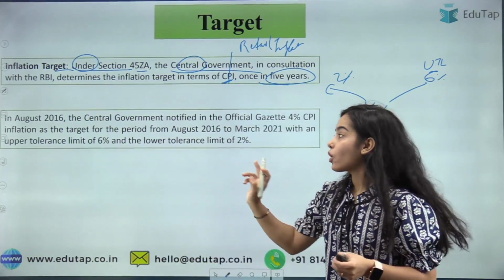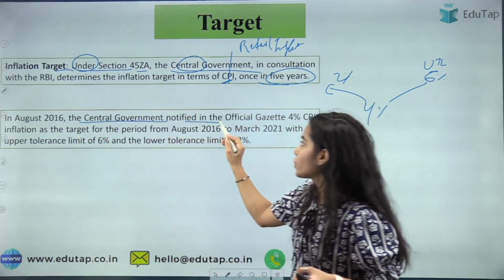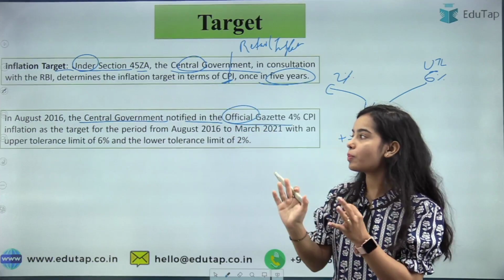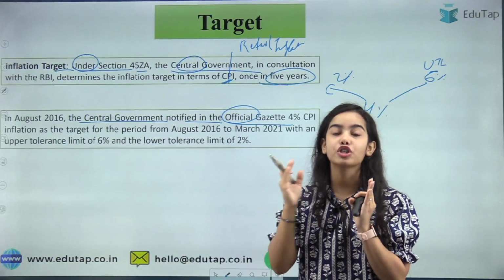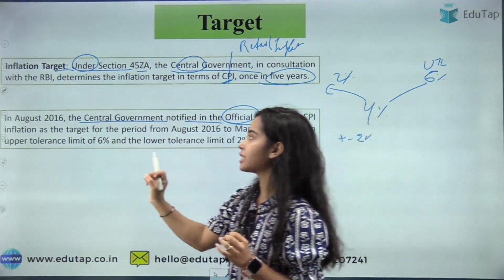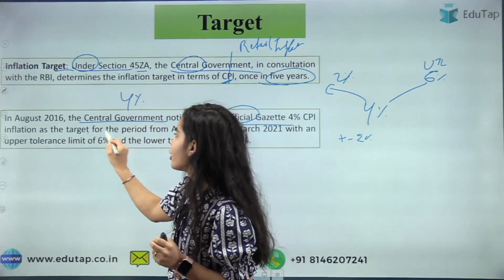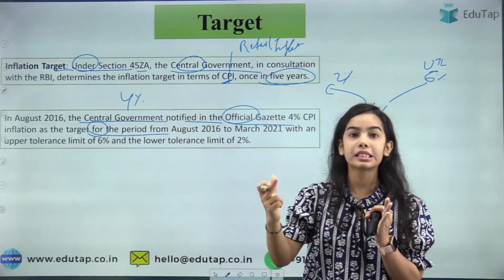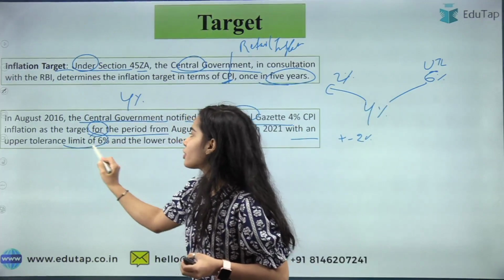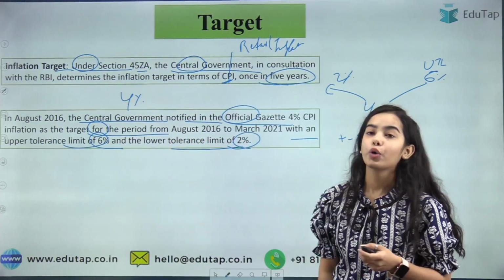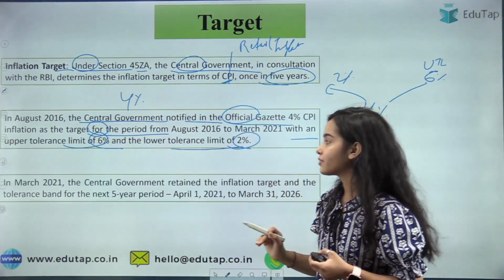Okay. So in August 2016, the central government notified in the official gazette that 4% CPI inflation, the 4% consumer price index inflation or the retail inflation, as the target. So 4% is the target for the period from August 2016 to March 2021 with an upper tolerance limit of 6% and lower tolerance limit of 2%. I hope you have understood this very clearly.